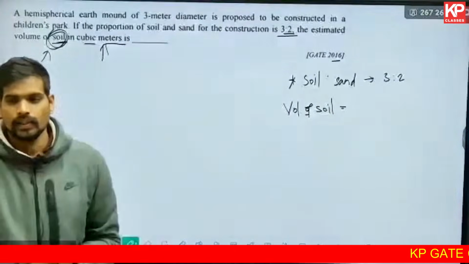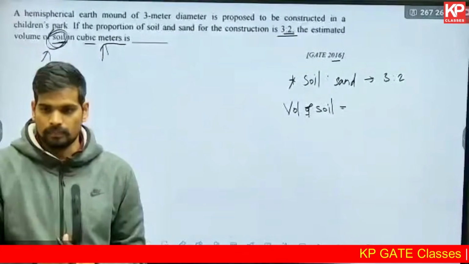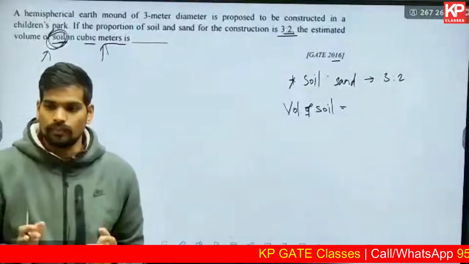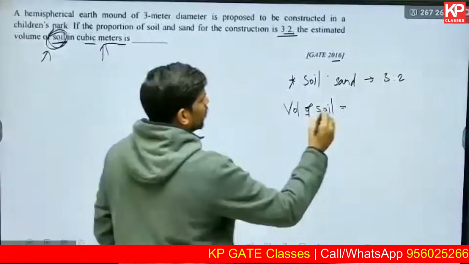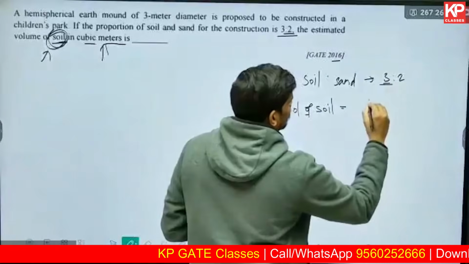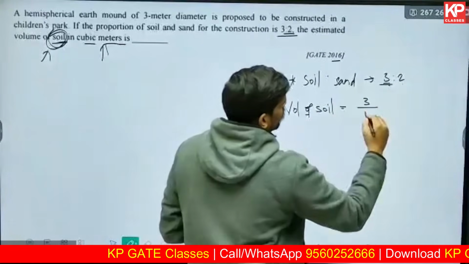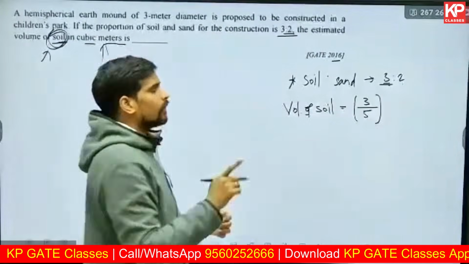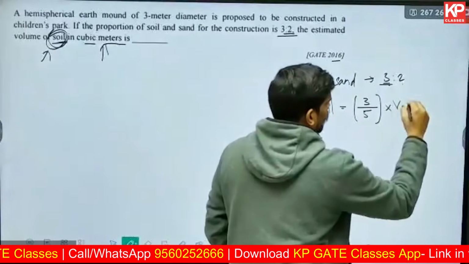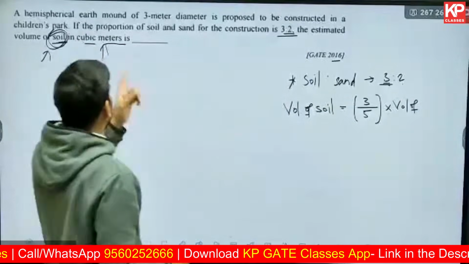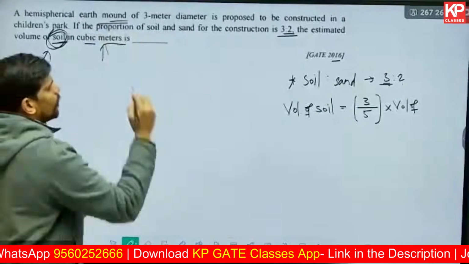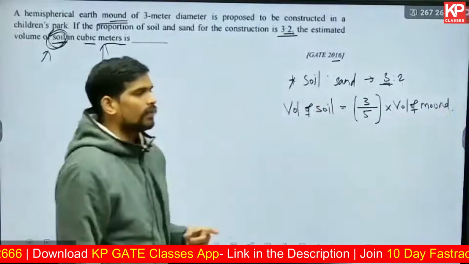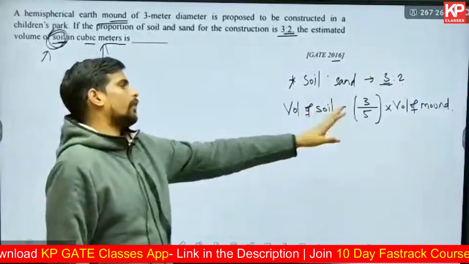Volume of soil will be what fraction, what proportion? When I say proportion, you need to tell me how many parts of soil is present in the total. 3/5 of the overall. So soil corresponds to 3 parts, 3 parts out of how much? 3 plus 2, that is 5. So 3 by 5. Volume of soil will be 3/5 of the total volume. Volume of what? Volume of the hemispherical mound.